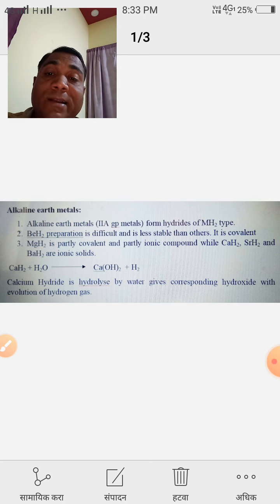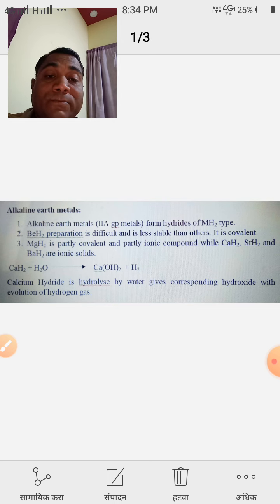It is hydrolyzed by water, giving the corresponding hydroxide with the evolution of hydrogen gas.